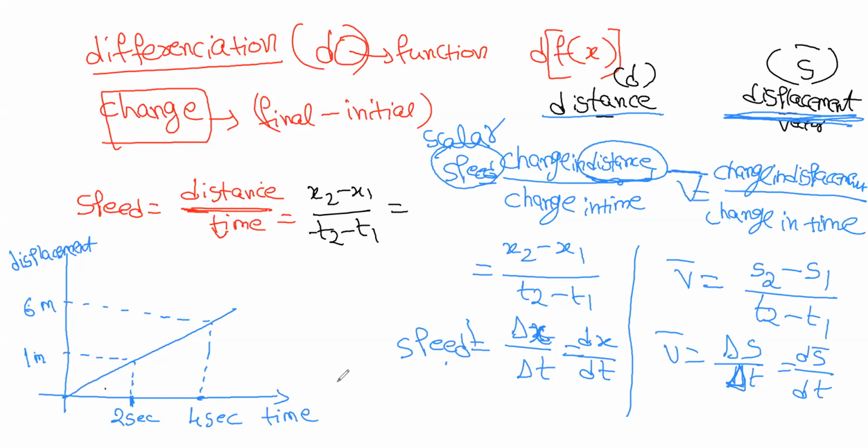Aditya. Yes, sir. So here they have given one graph. The particle is moving in this direction. At 2 seconds, it is at 1 meter. At 4 seconds, it is at 6 meters. That is the meaning of this graph, time and displacement. Now we need to find what is the speed of this particle.